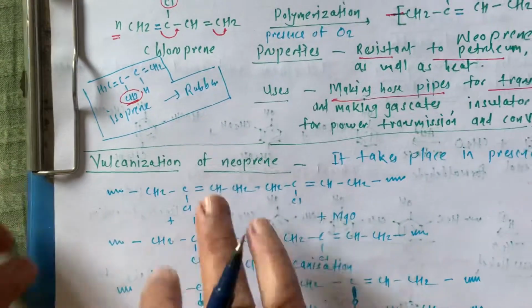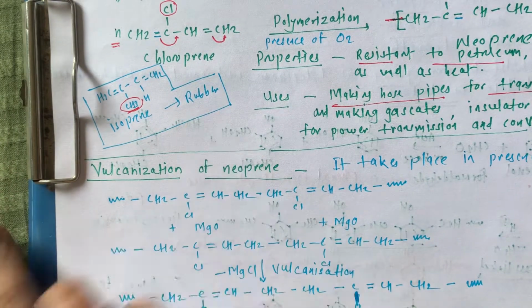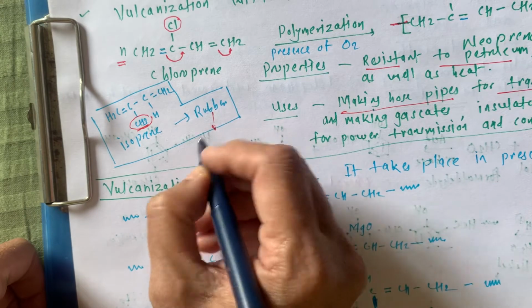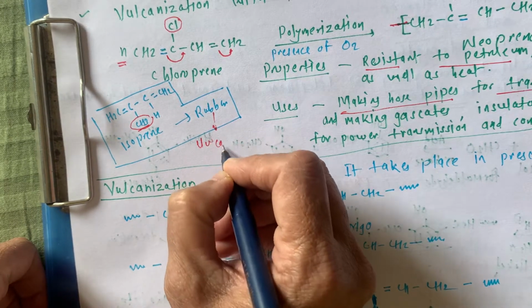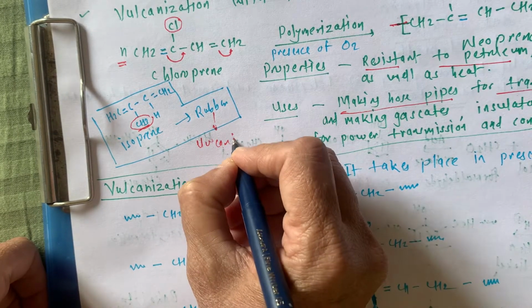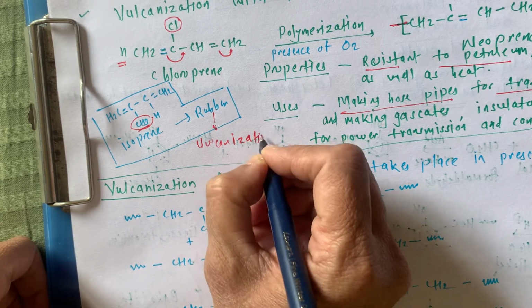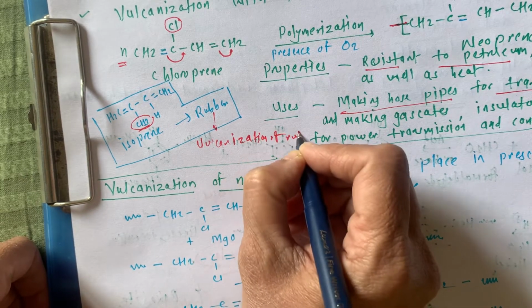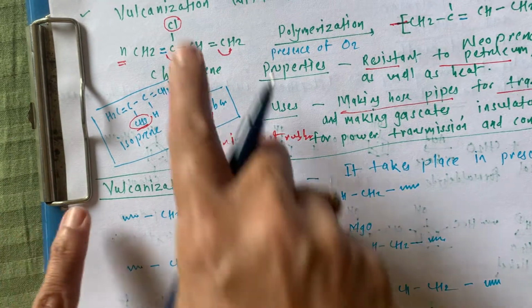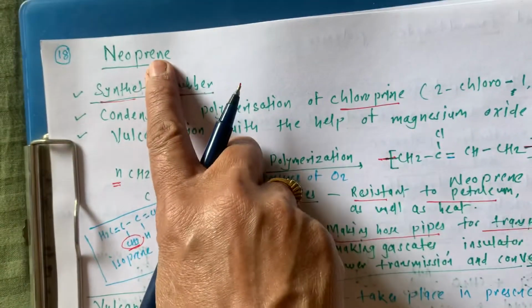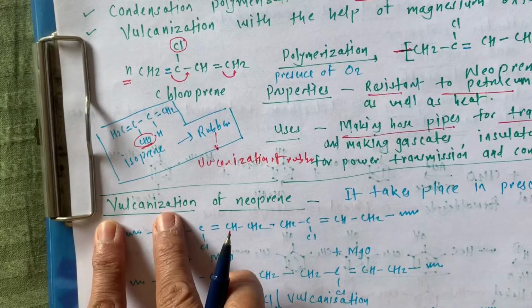Just like rubber, which we know is vulcanized, similarly this synthetic rubber, our neoprene, is also vulcanized.